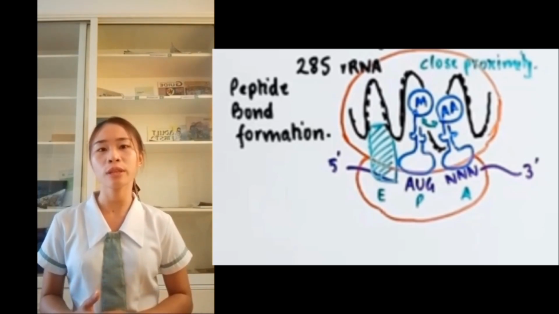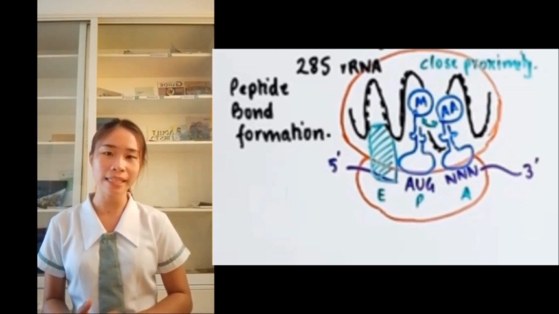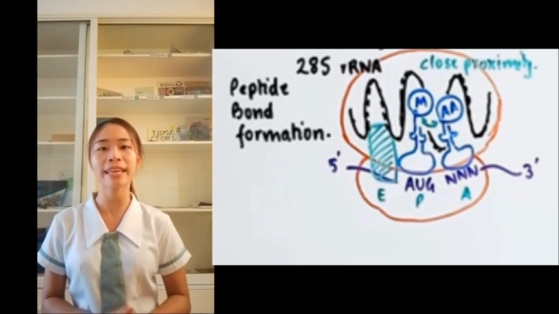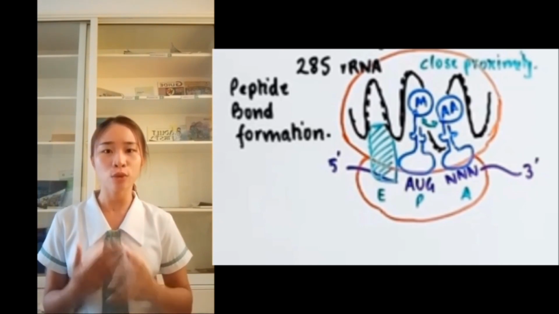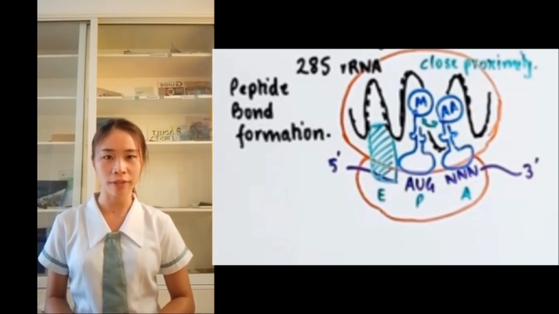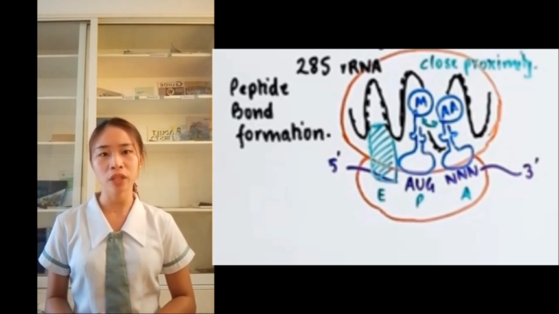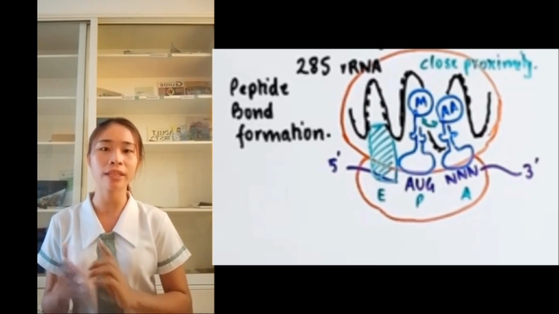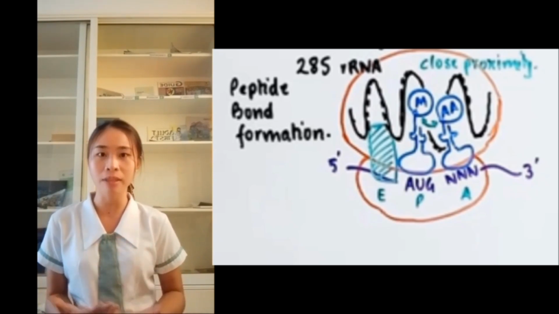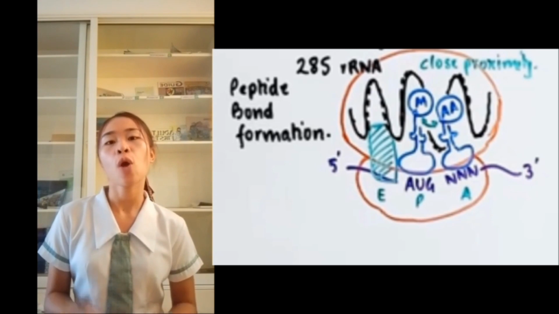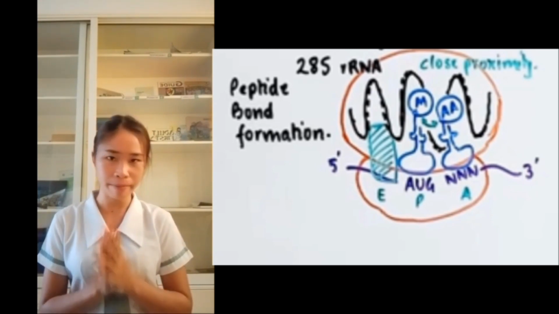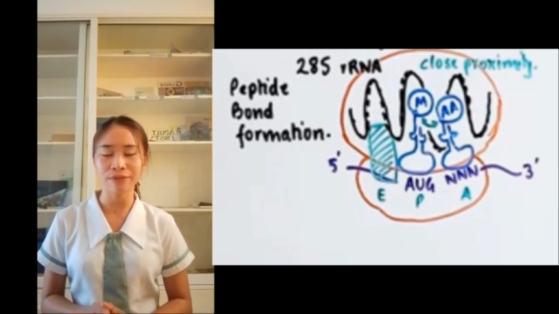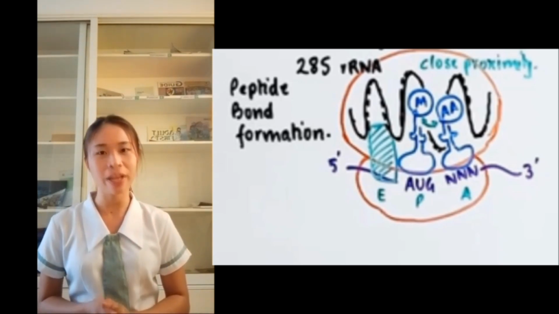Alright, we also know that the 60S subunit contains 28S ribosomal RNA, and this 28S ribosomal RNA is responsible for peptide bond formation. Following the peptide bond formation, the methionine from the P site tRNA is transferred onto the tRNA on the E site, which was still empty. Essentially, we now have a peptide bond between the amino acids. And now this complex is ready for the next step called translocation.